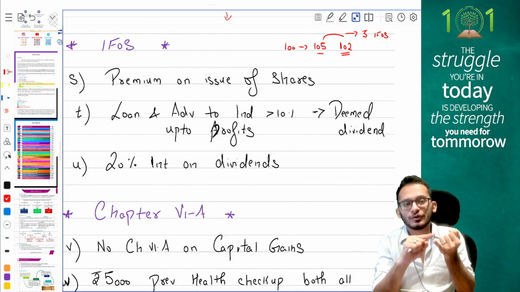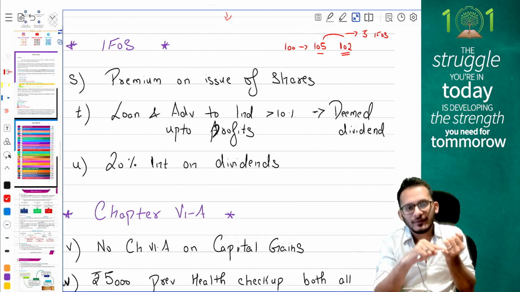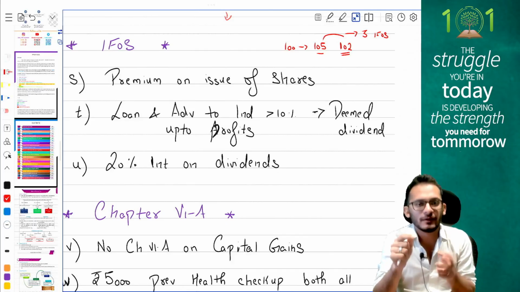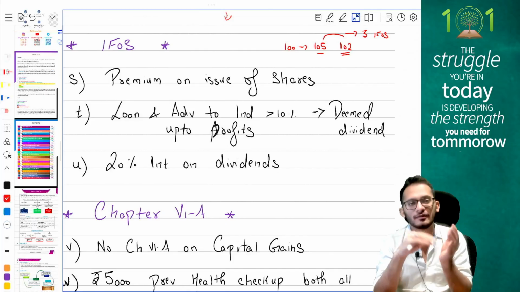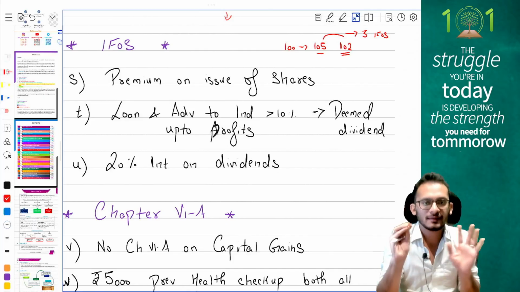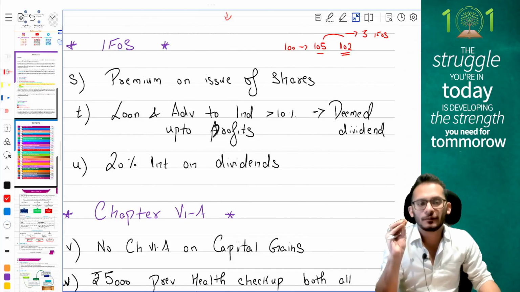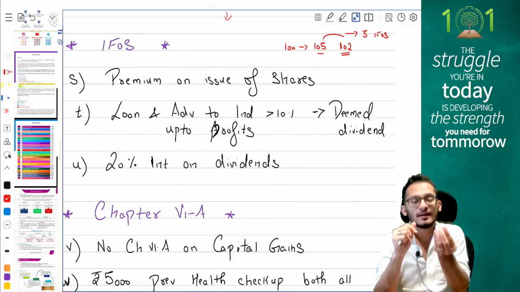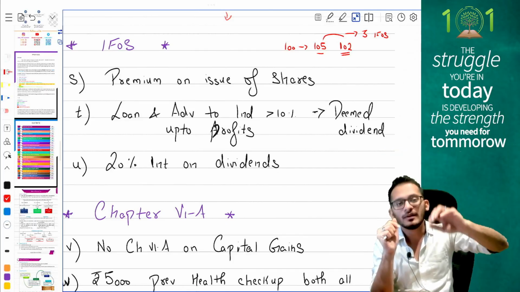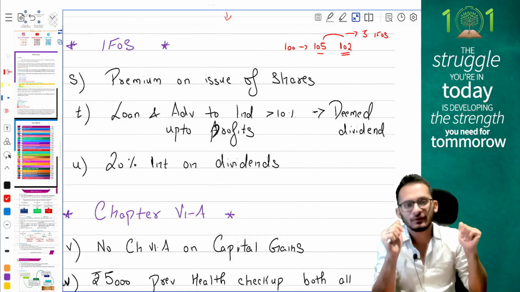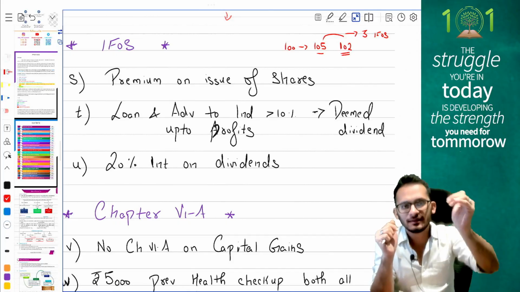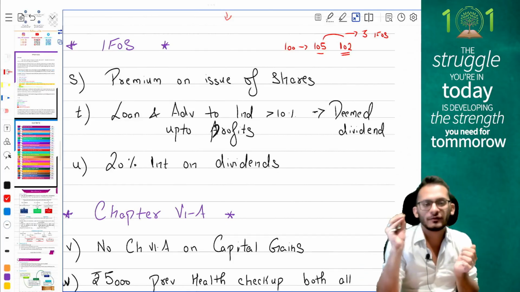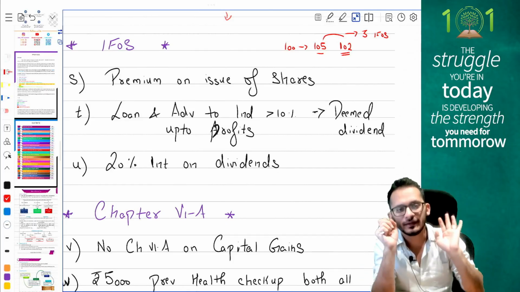Please notice, you should give a loans and advance. It should be a private company. Person getting the loan and advance should have at least 10% voting power. If all the three conditions are satisfied, then whatever loan you give will be taxable to the extent of the accumulated profits of the company. If the question comes and says this loan and advance was given to someone else with which the individual has a tie-up, basically this individual has more than 20% voting power or is indirectly getting the benefit of the loan and advance, then also it is a deemed dividend.